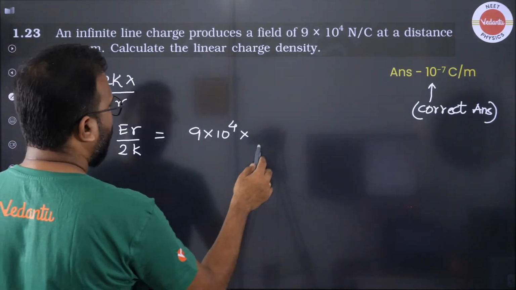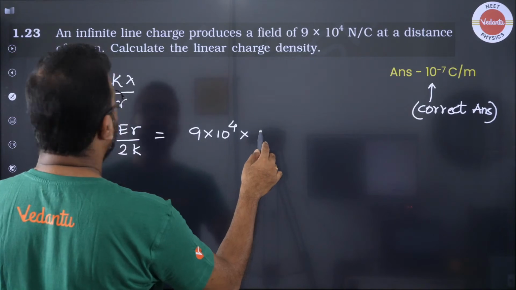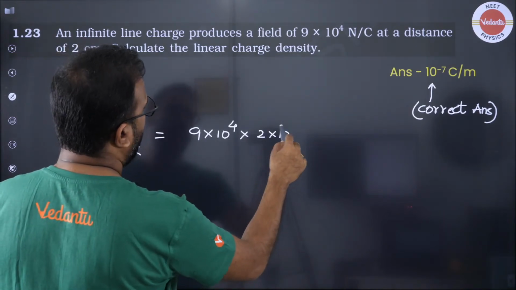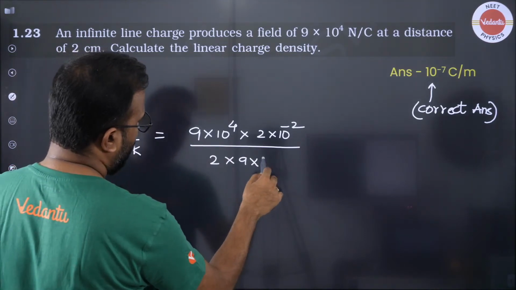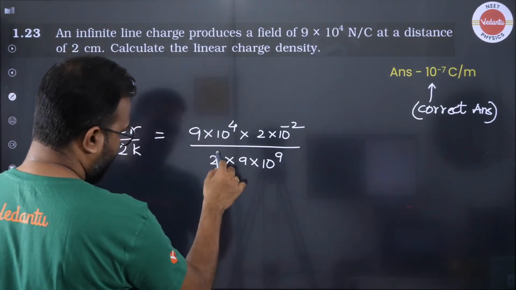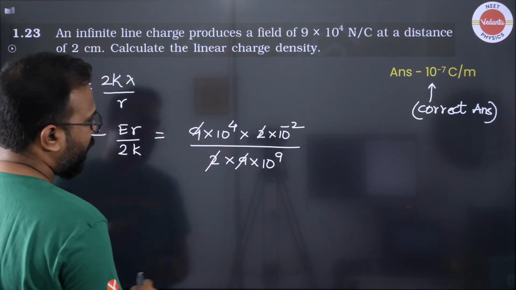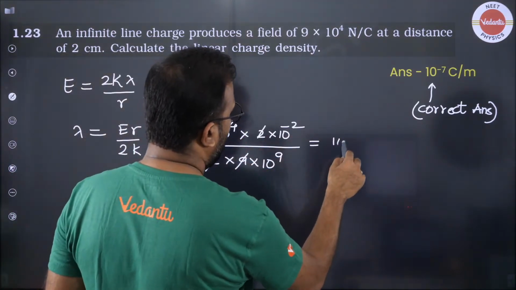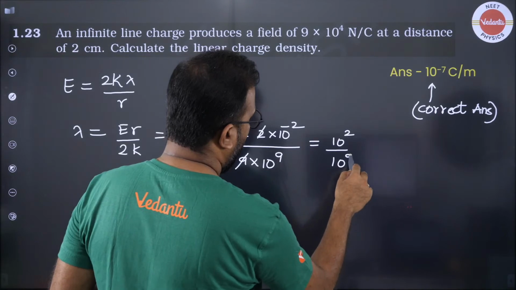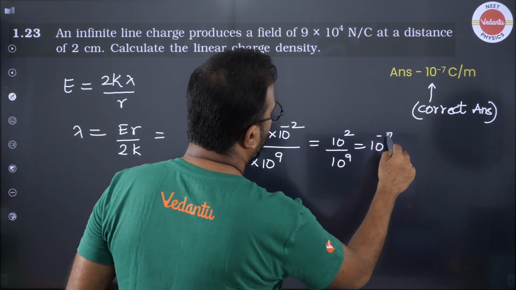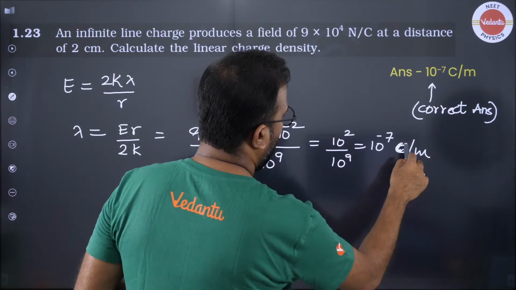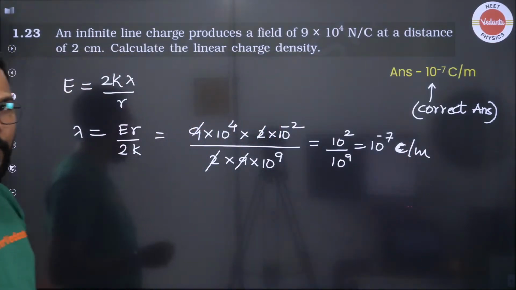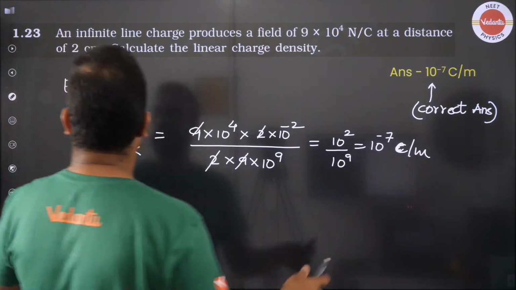Multiply this value with the r, that is 2 centimeter, or 2 into 10 to the power minus 2. Divide this by 2 and 9 into 10 to the power 9. Now see, this 2 cancels with 2, 9 cancels with 9. What you have is 10 to the power 2 by 10 to the power 9. That means the answer comes very easily, that lambda comes as 10 to the power minus 7.